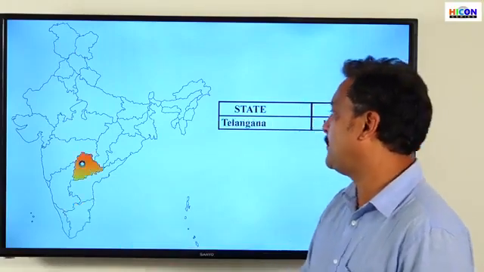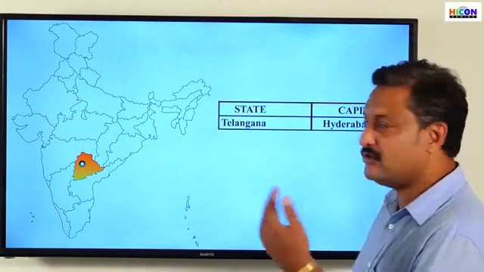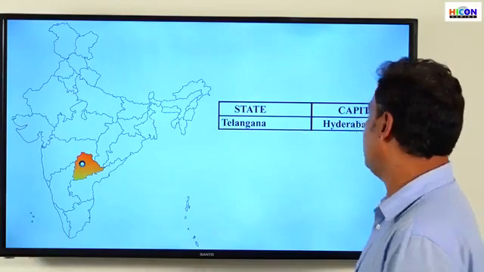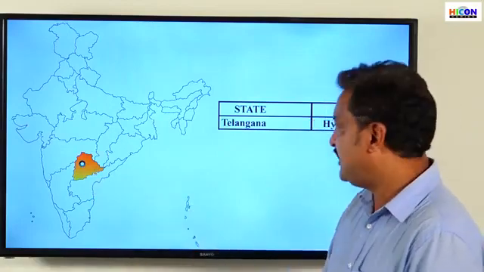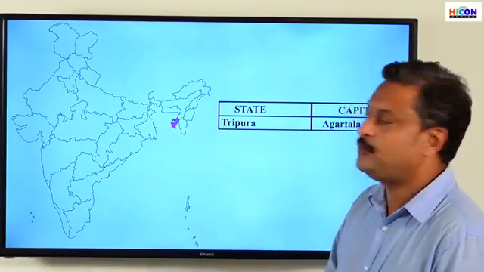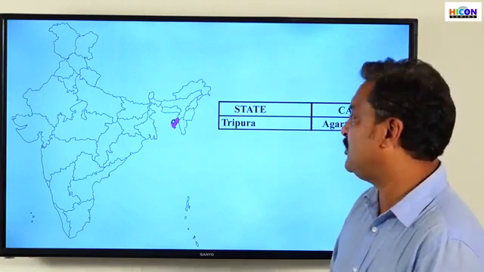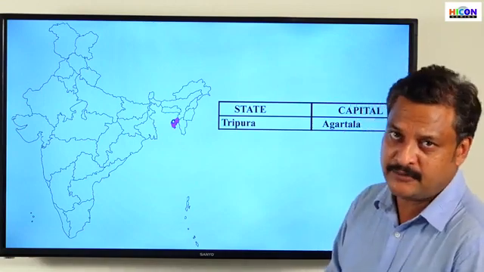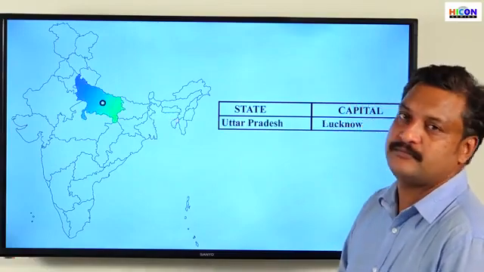The next one, Telangana. One of the newly born states in India. Telangana. The capital is Hyderabad. Next one, Tripura. Tripura. The capital is Agartala. What is the capital of Tripura? Agartala. The next one, Uttar Pradesh.